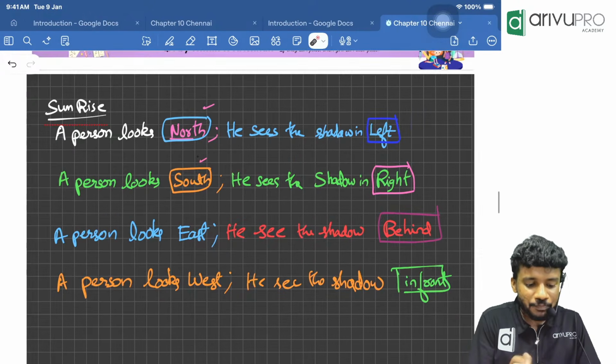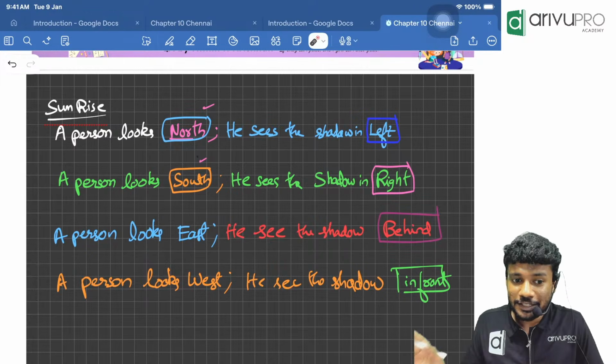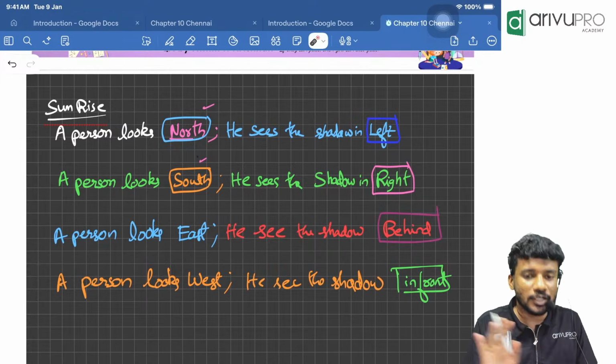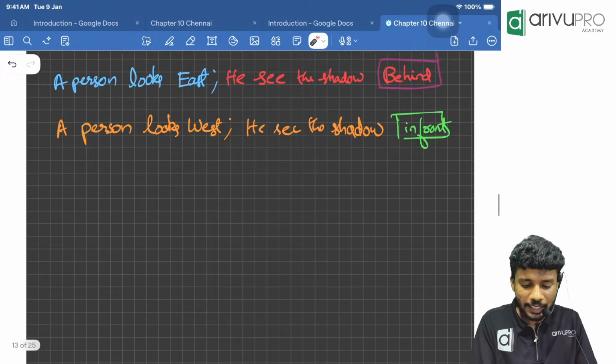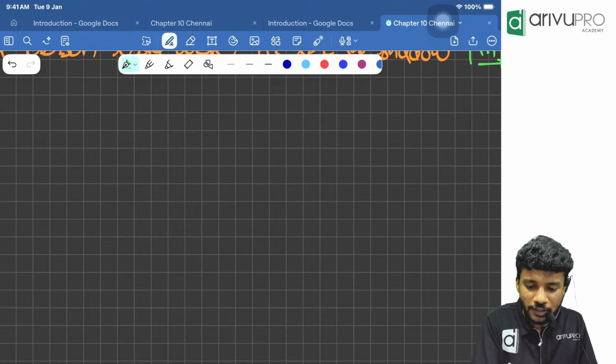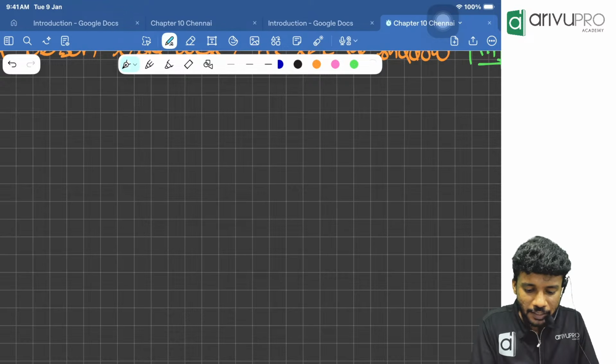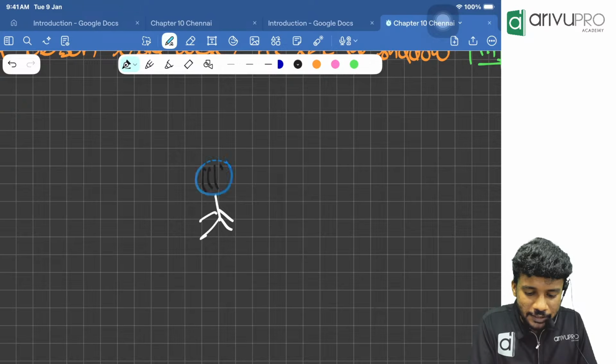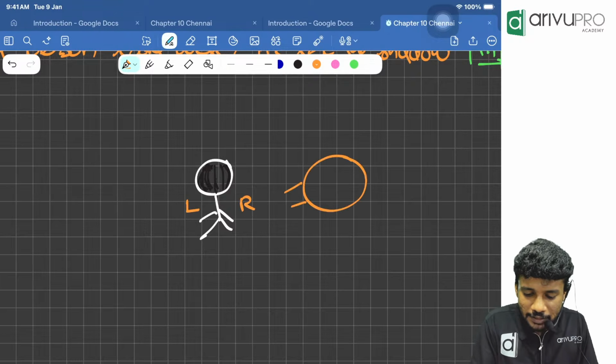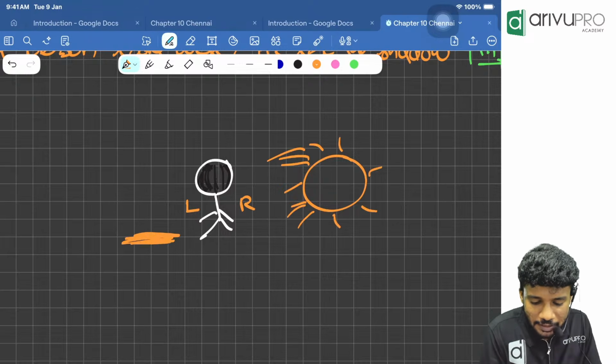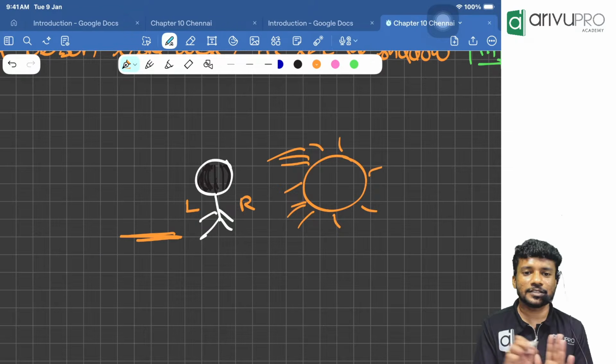Okay, again. But will you study sunset? No. I will only study sunrise. Sunrise, again I am going to repeat the examples. During sunrise, a person is looking towards the north direction. North direction means the hair is here. Correct? This is his right hand, and this is his left hand. The sun is here. The rays will be coming from this side. So the shadow will be on the left hand side. There is no other place.